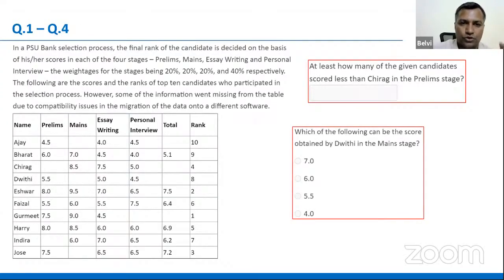There was a first question. So this is based on weighted averages. Those who have done sufficient quant, those who have sufficient exposure to DI, after reading this particular set, they realize that this is based on the weighted average concept. There is a simple average and a weighted average. It's quant-based reasoning, built upon the concept of weighted average. If someone, after reading this set, realized that it's weighted average, and my concept of weighted averages is fine, then probably you could have picked it up either in the first round or in the second round.